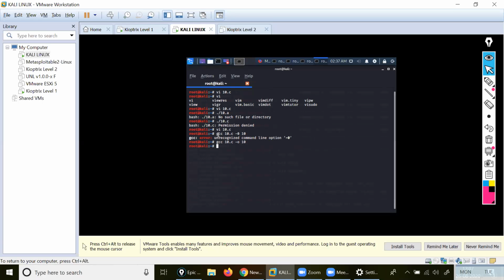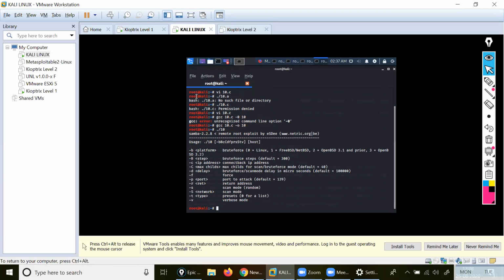After that, I compiled this one, and then I want to check with the help of root. So what will I do? Dot 10. I will go inside here. See, this is showing me if I use the B, that is the brute force. Then after that, see, this is all the platform inside that, and it will show me the complete information.